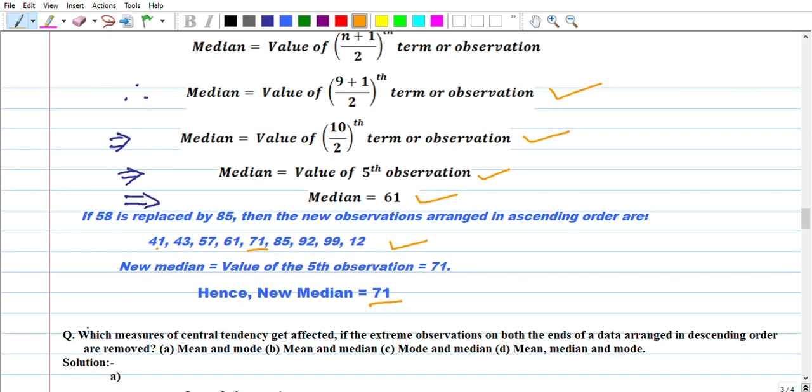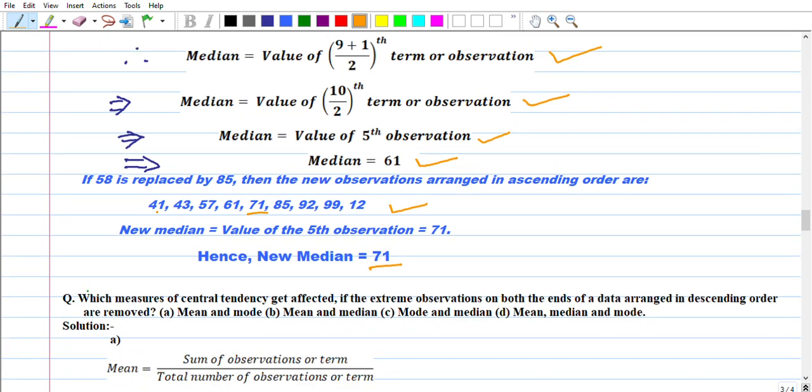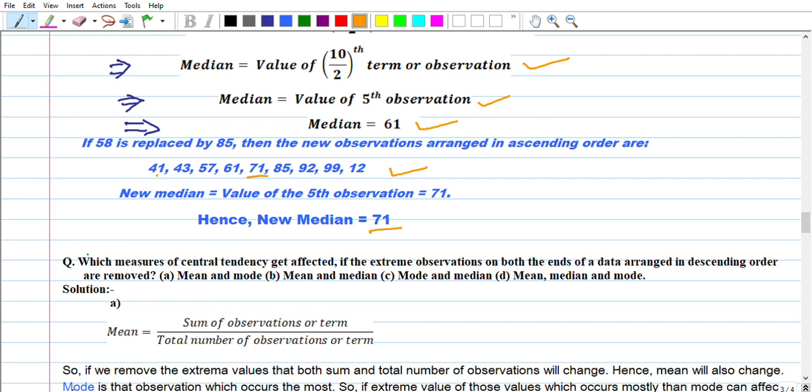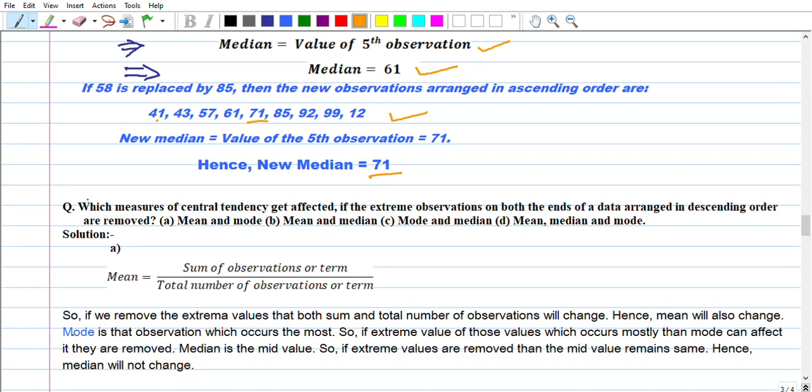Now the next question I have taken here: which measures of central tendency get affected if the extreme observations on both ends of data arranged in descending order are removed? Mean and mode, first option. Mean and median, second option. Mode and median, third option. And fourth option, mean, median and mode. Solution: A is the correct answer.